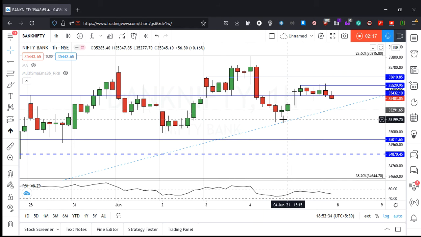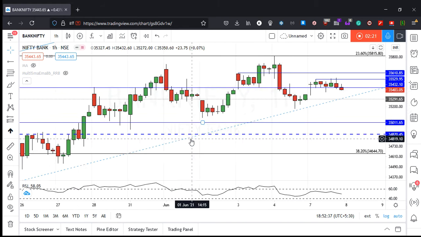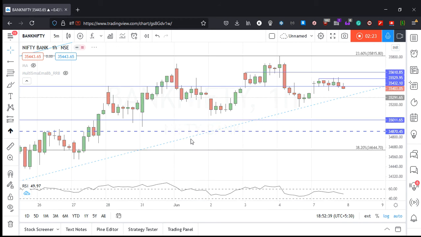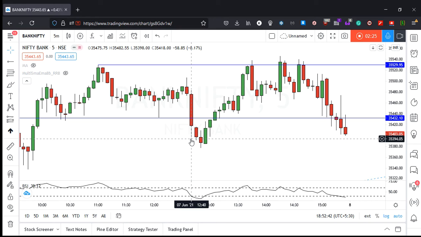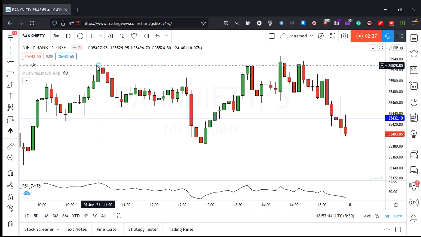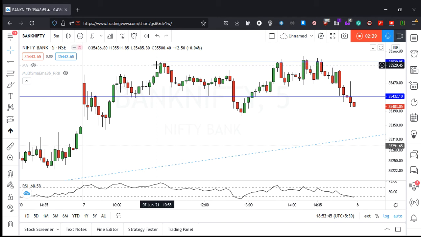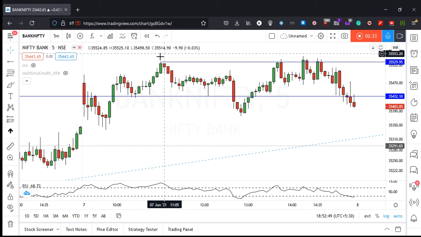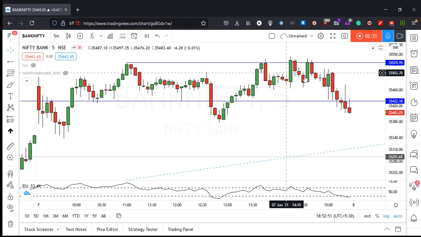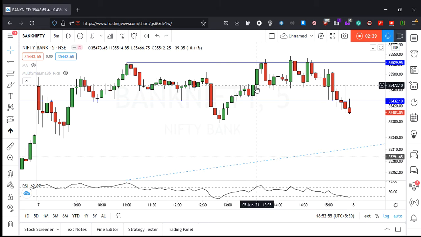ये जो line है, dotted line, that is the bullish channel's halfway point, which is where Nifty had taken support earlier. So we'll see that also. But first, we will see the 5-minute chart of Bank Nifty. Very interesting thing. जो ये वाला जो high है, this is 7th June's high, today's high initially, earlier का जो high था वो, और वो high के आसपास से ही we saw 3 resistances being taken here and 3 supports.